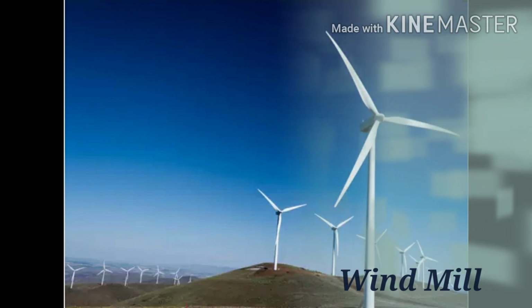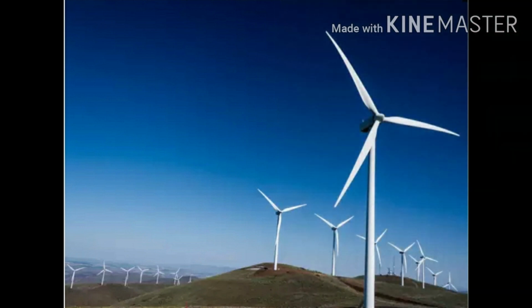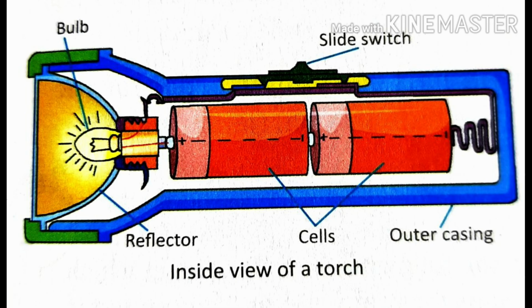Now, children, do you remember when there is power cut off, then we usually use a torch, isn't it? Where does the torch get its energy? If you open a torch, you will see that it contains a single cell or two or more cells, isn't it? So there are many ways in which electricity can be produced.